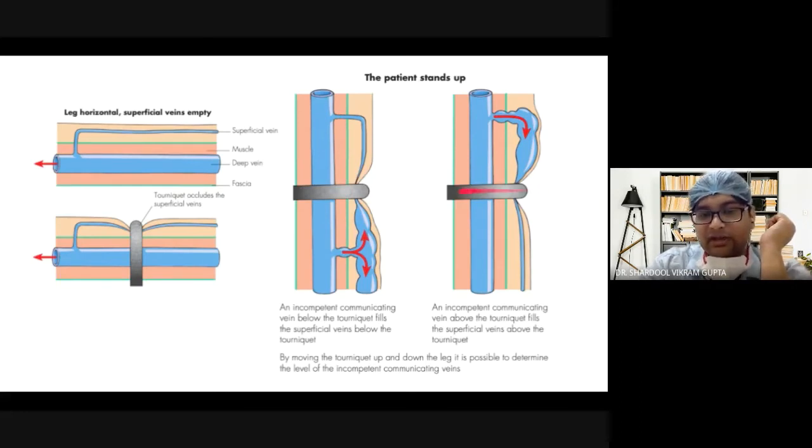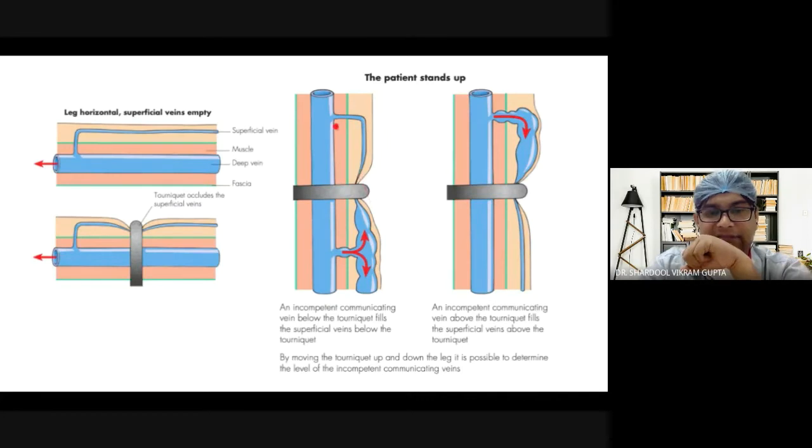So if I occlude here, there should be no dilatation here, if this valve is competent, because there will be no blood flow here. So this will not be filling up. But suppose this is incompetent, then blood will be flowing from deep vein to superficial vein. So this will be swelling up.